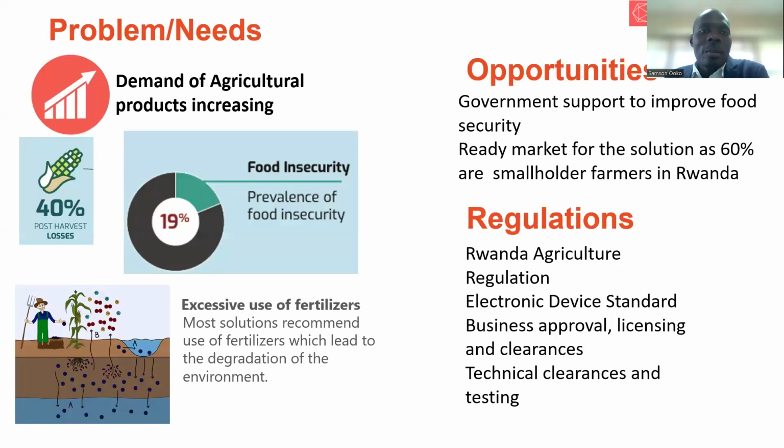So the problem basically is the problem of post-harvest losses that are experienced in Rwanda and food insecurity, and also excessive use of fertilizer by farmers that leads to degradation of the environment. So we saw an opportunity where the government is able to support, and also a ready market for a solution that will be able to help farmers to improve in their product.